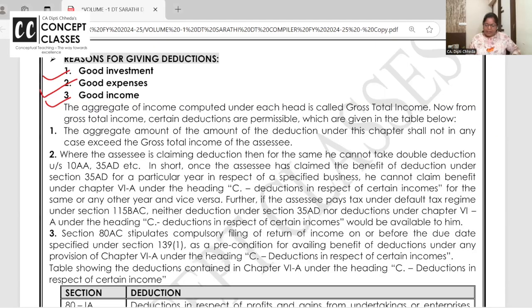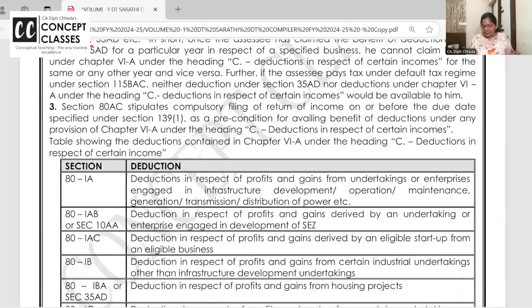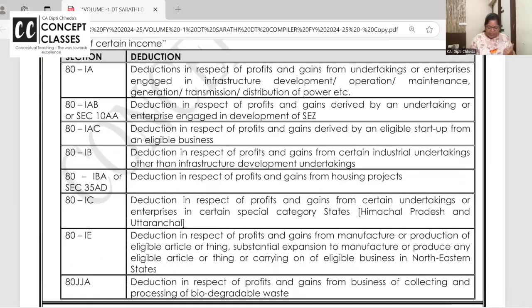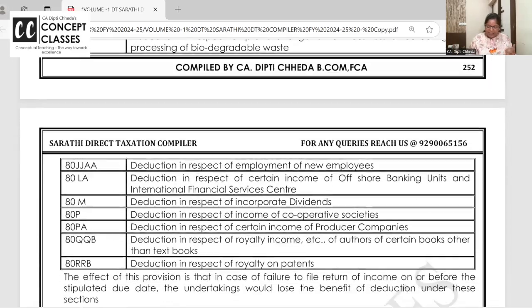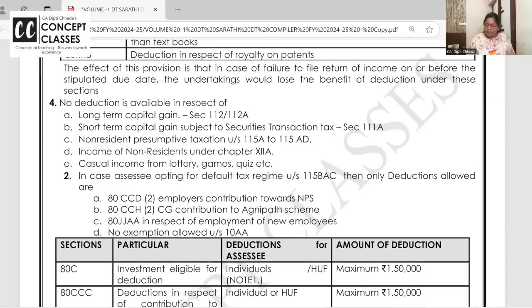Okay, right. Now the aggregate of the deductions cannot exceed gross total income and you can't take double deduction. Like if it is an SEZ unit, you are already claiming section 10AA, then the 80IAB SEZ deduction you cannot claim like that. Double deductions you cannot claim. And for claiming a few deductions, you have to file your return on time. That is this list. I'll come and check again.